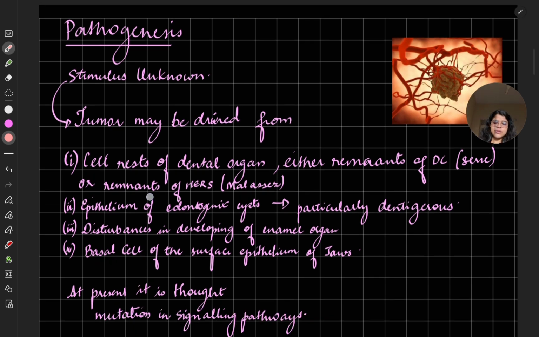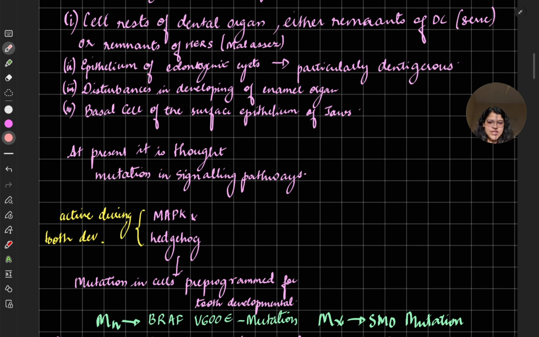But at present, it is thought that it is some mutation in signaling pathways. There is some mutational defect through which this occurs. So it is active. What are the mutation? It is MAPK and hedgehog. MAPK and hedgehog is a pathway during stratum intermedium. I had told you about this in previous videos. MAPK and hedgehog, these are active during tooth development. So any mutation in the cell programmed for tooth development.